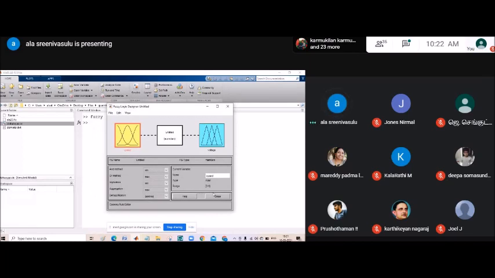Now you can try to close it. It will ask to save the file. Save changes, yes.